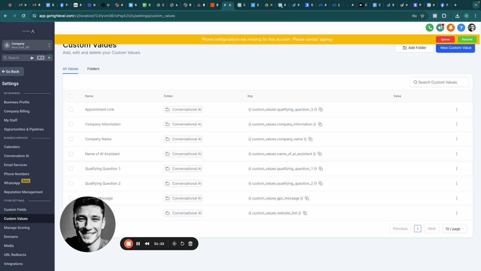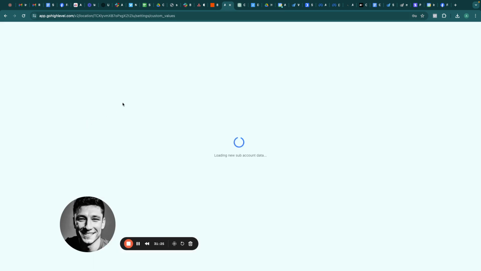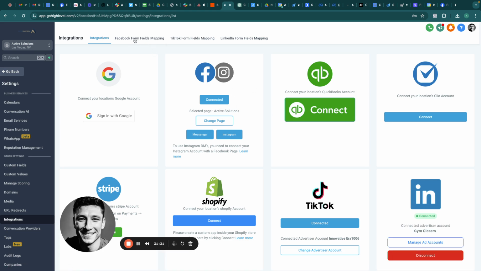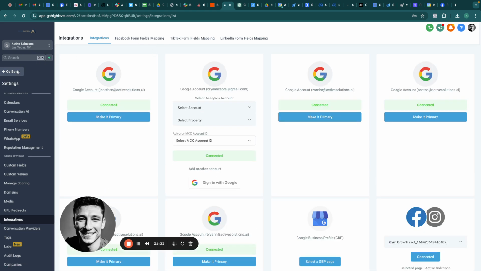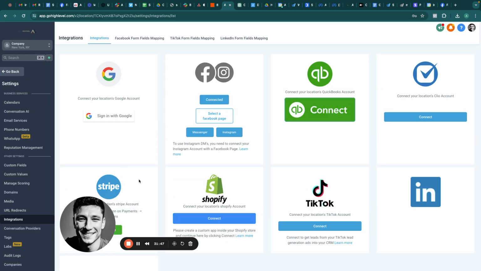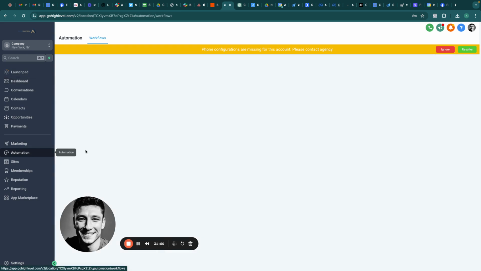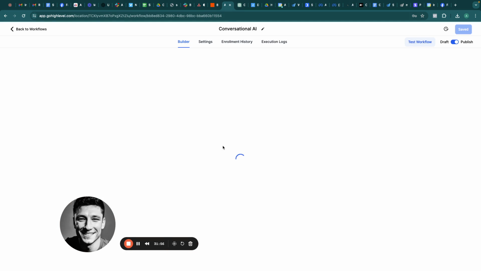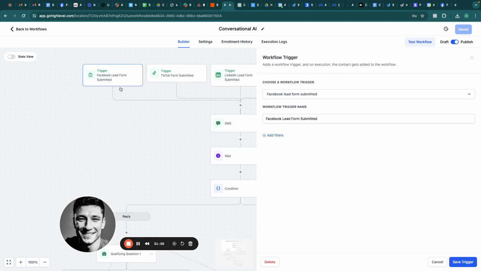So first, let's go to my actual main account. Now, you're going to want to integrate your Facebook. You're going to integrate your form, your Facebook form, right? And if you have your own HighLevel bot that you've created in your account, first you're going to want to make the trigger to the workflow. So if I go back to here and we go to automations, you're going to make sure you have a Facebook lead form submitted trigger for this workflow.